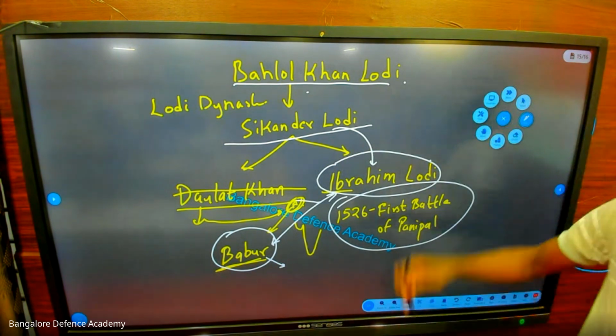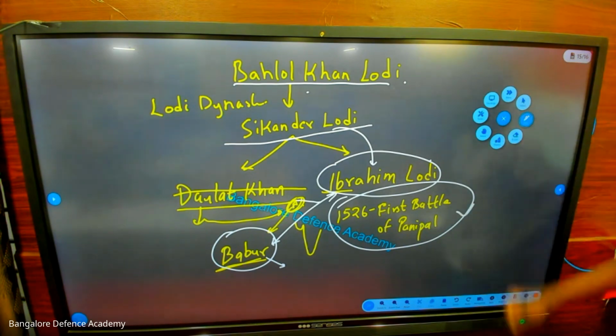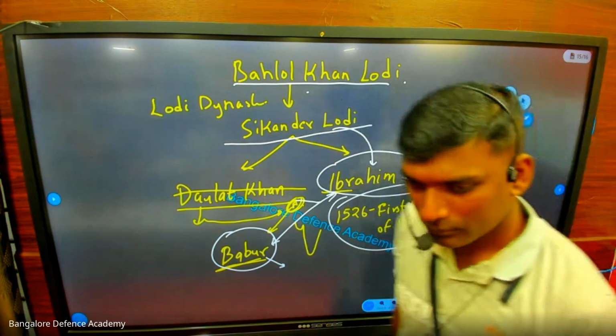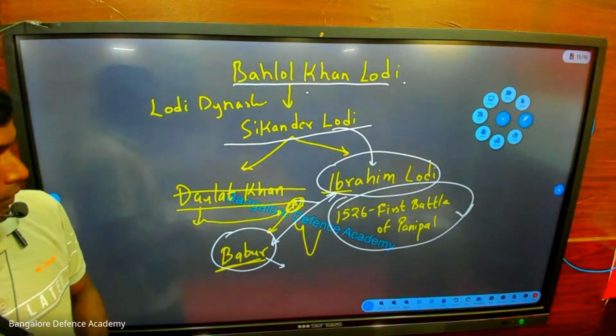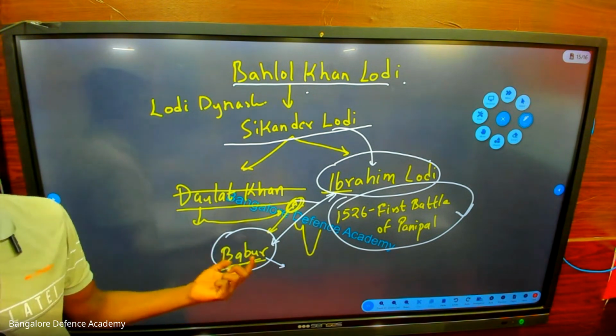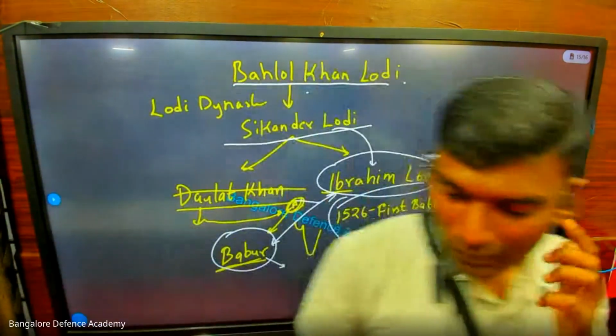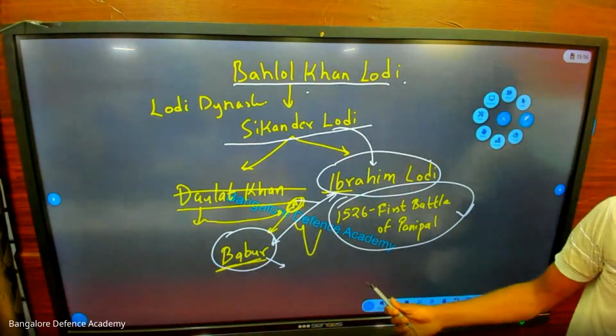Who is in the Lodi dynasty? After Bahlol Khan Lodi, Sikandar Lodi. After Sikandar Lodi, Ibrahim Lodi. Now the question is, the first battle of Panipat was fought in which year? 1526. Between whom? Babur and Ibrahim Lodi. Don't write Barbar, it is the name of a king, Babur. Sometimes in exam they'll ask you the real name of Babur, not for our examinations. Okay, let's revise up to here.